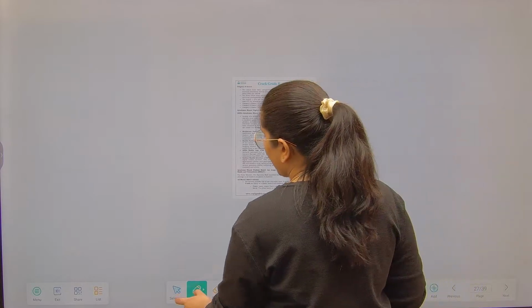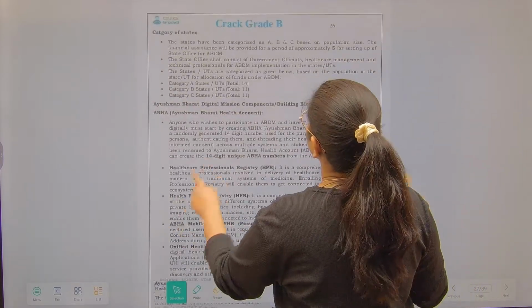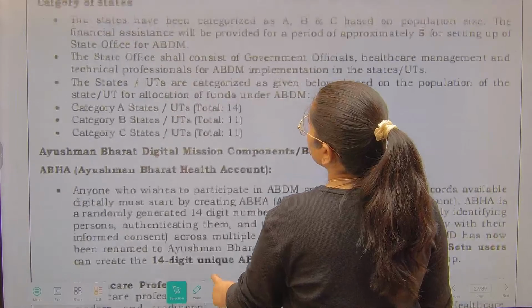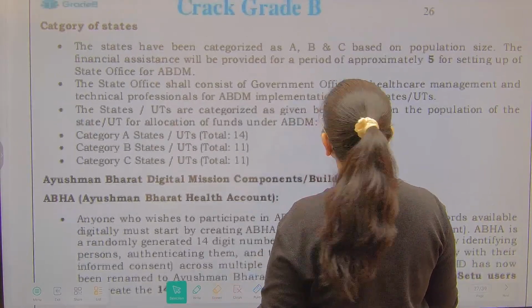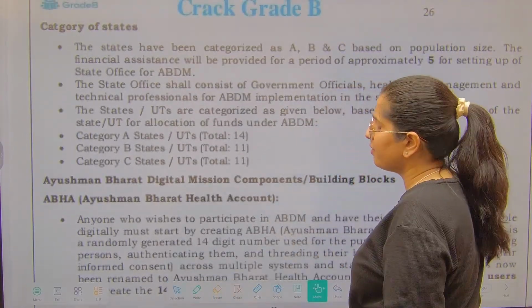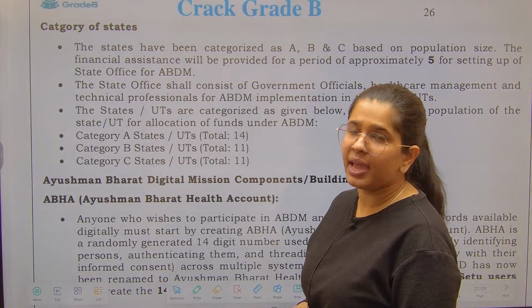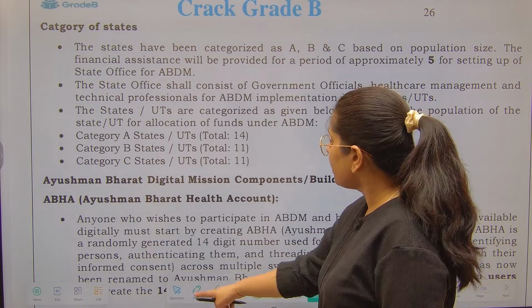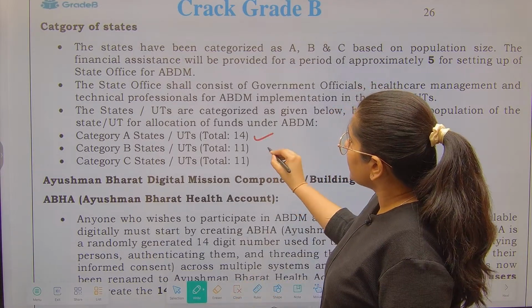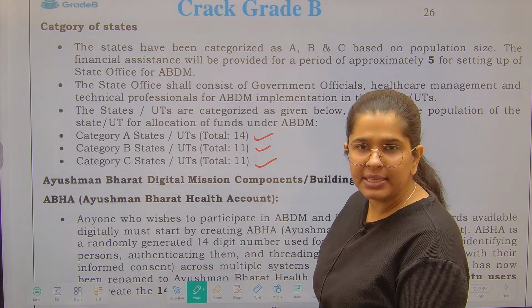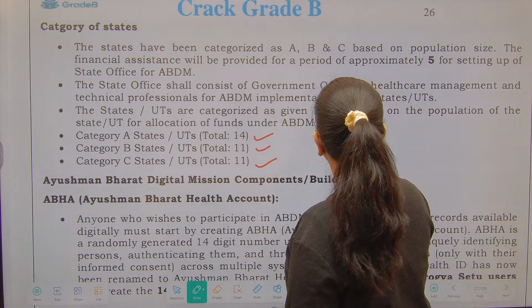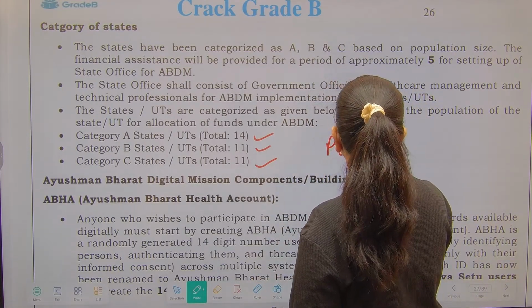Now talking about the category of states. In order to give financial assistance to the states, we have divided the states under three categories: category A, category B and category C, right? Now states and UTs have been divided under this. On what basis have we divided them? We have divided them on the basis of population.